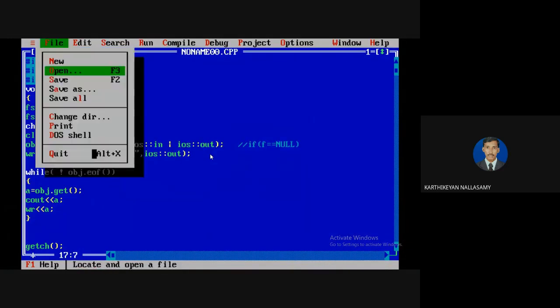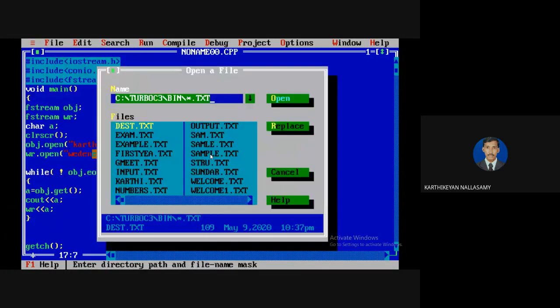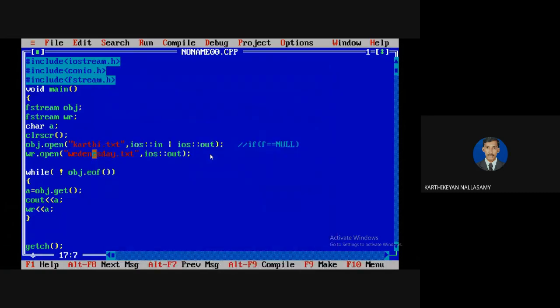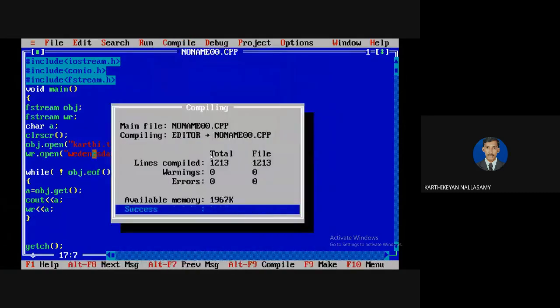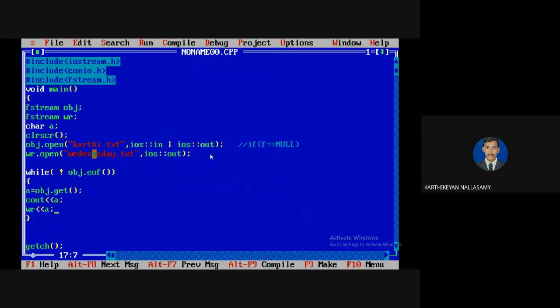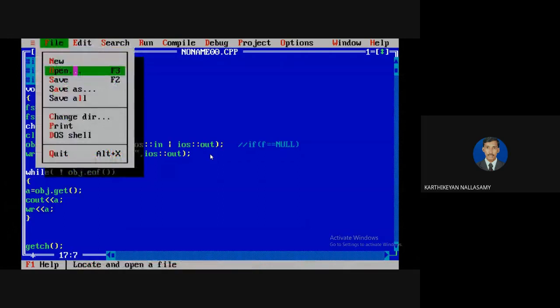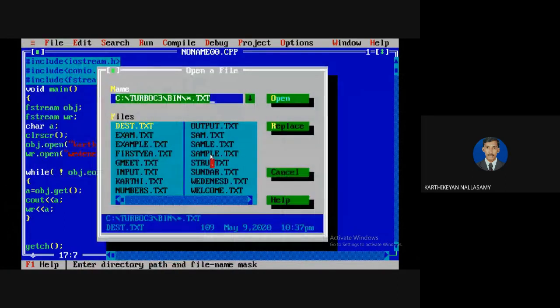Before this, I'm going to test whether my Wednesday.txt file exists or not. Is there any file named Wednesday? There is no file Wednesday created. Okay, now I'm going to compile. I told you that if you open a file in output mode, it will automatically be created. Now it's okay. Let me test whether the file Wednesday.txt is created or not. See, there is a file created, Wednesday.txt.